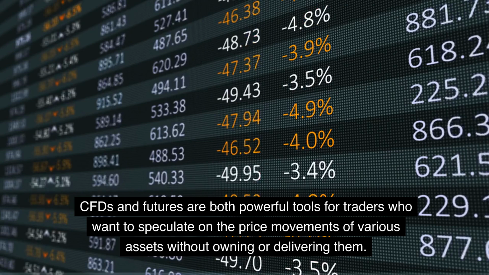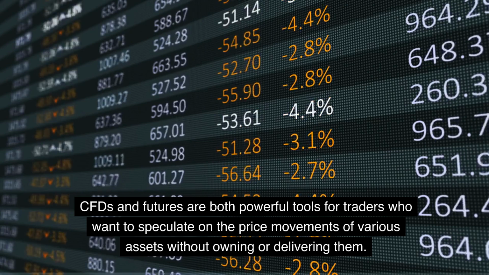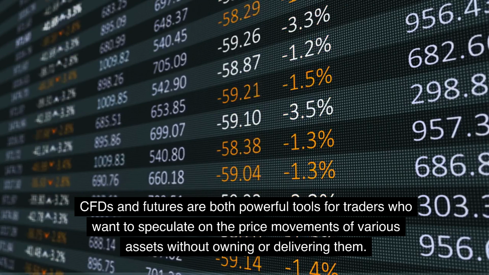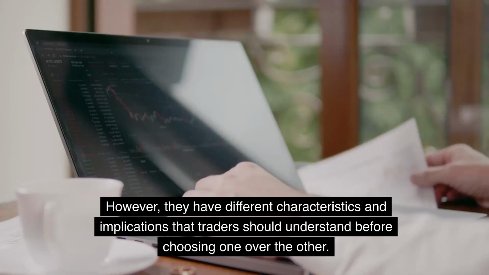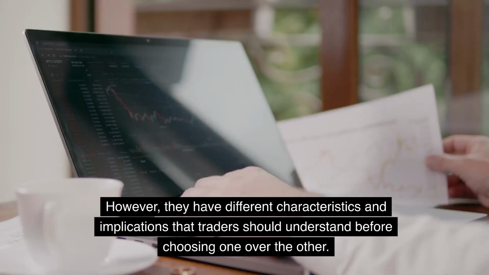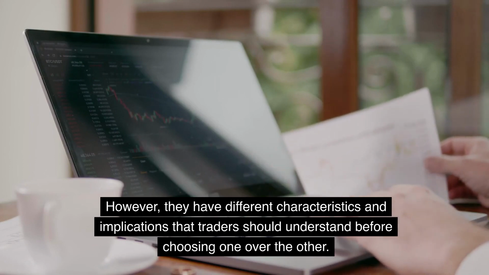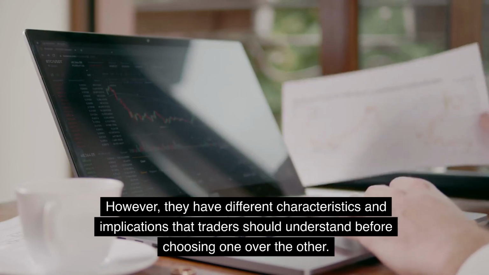Conclusion. CFDs and futures are both powerful tools for traders who want to speculate on the price movements of various assets without owning or delivering them. However, they have different characteristics and implications that traders should understand before choosing one over the other.